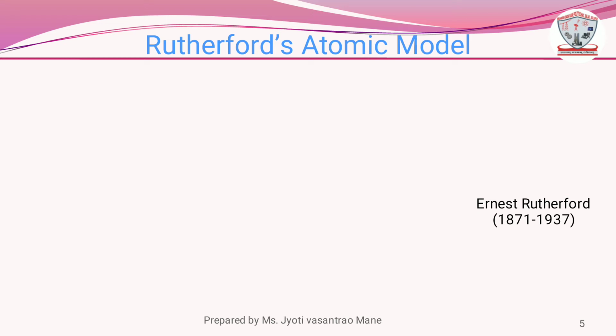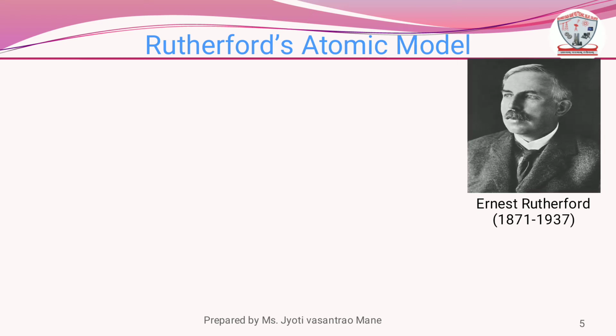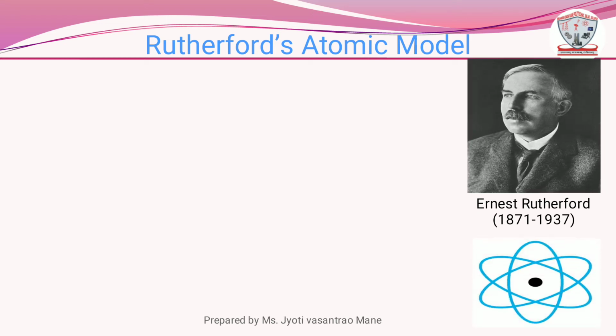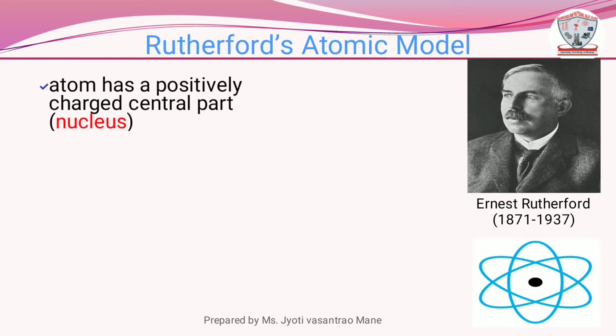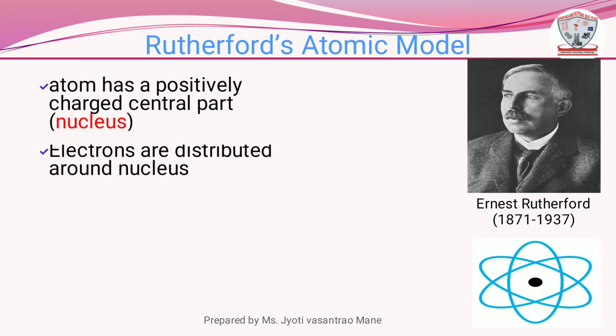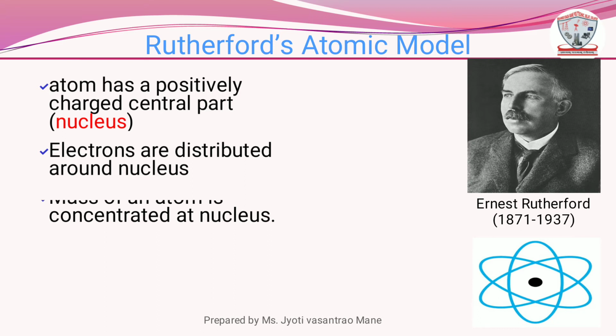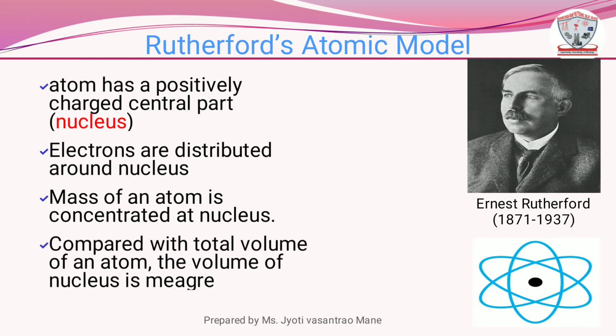Next, Rutherford's atomic model. This is the image of Rutherford. This is the structure of atom. According to Rutherford, atom has a positively charged central part which is called the nucleus. Electrons are distributed around the nucleus. Mass of an atom is concentrated at the nucleus. Compared with the total volume of an atom, the volume of the nucleus is much smaller.